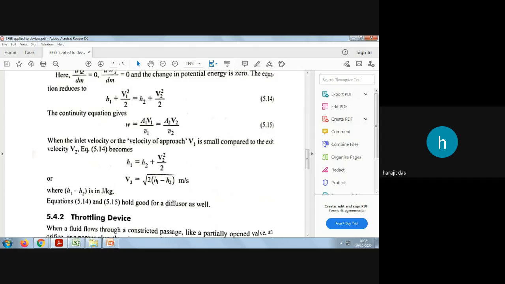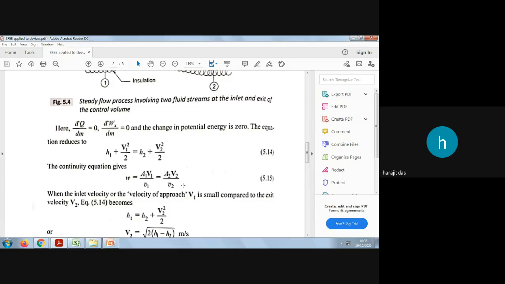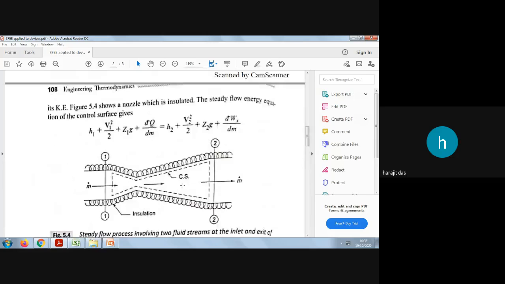So if you write capital H1 minus capital H2, and if you have the values, you directly put them, you will get the difference, and if you multiply by 2 and take the under root, you will get the exit velocity. Understood? So here h1 minus h2 is in joule per kg. I have told you this is specific enthalpy, not normal enthalpy. So this is one application of this steady flow energy equation for a nozzle.